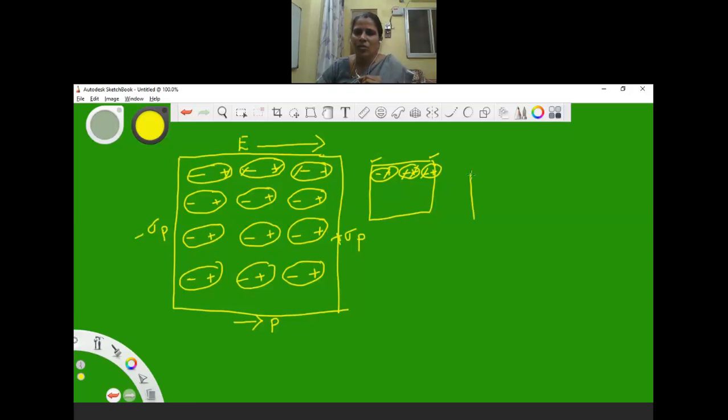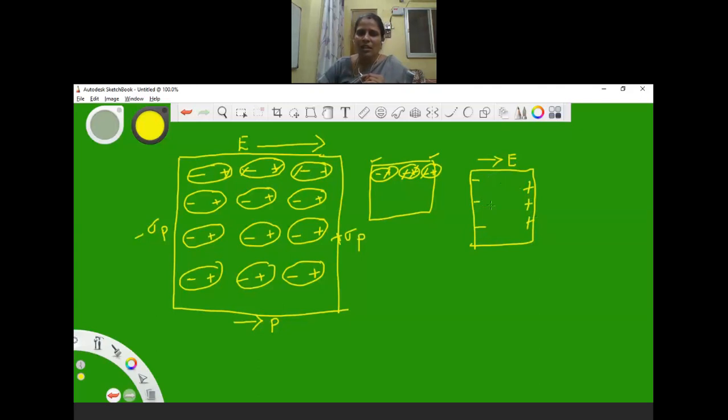Okay, so we can also redraw this diagram once again. What do we have here? This is the direction of the original electric field, and we have only the negative charges on this side, and positive charges on the other side. In between, we don't have anything because of the neutralization.